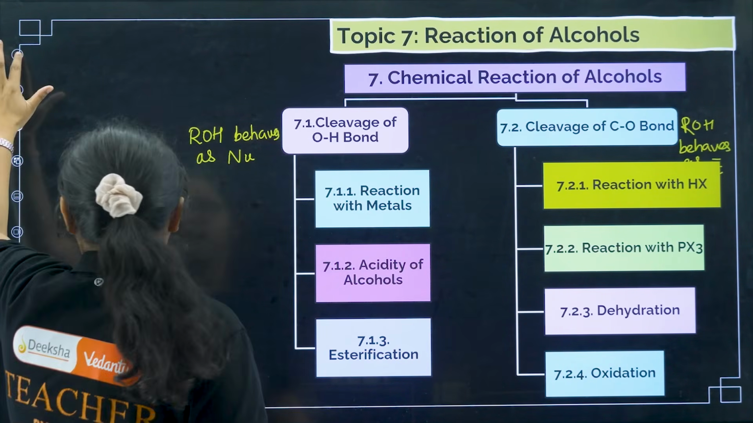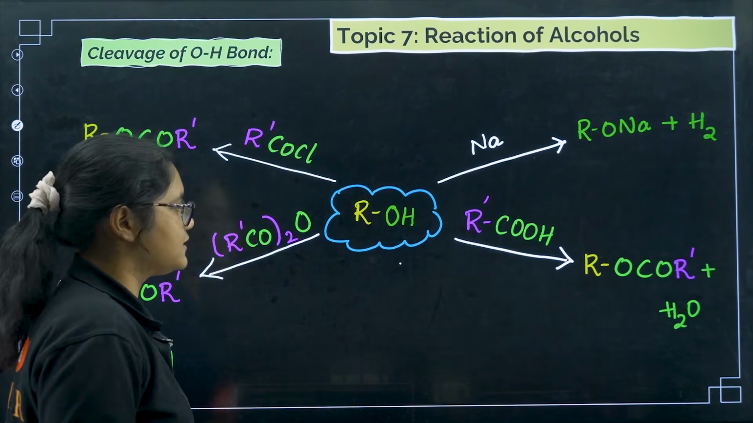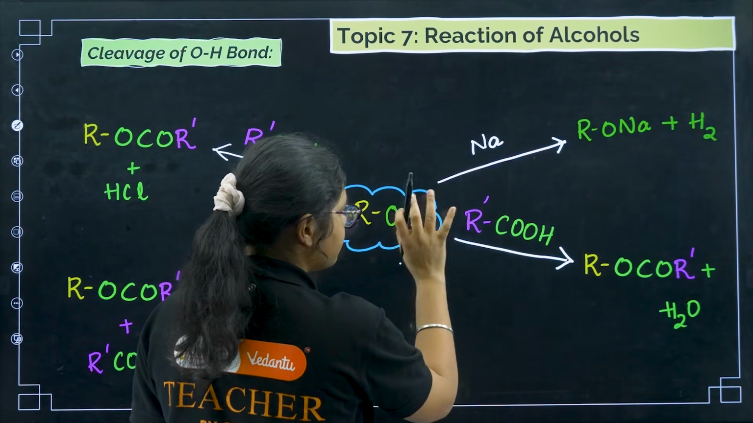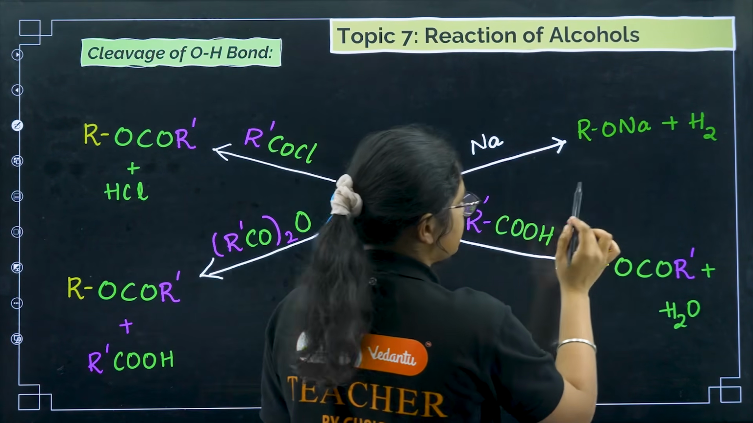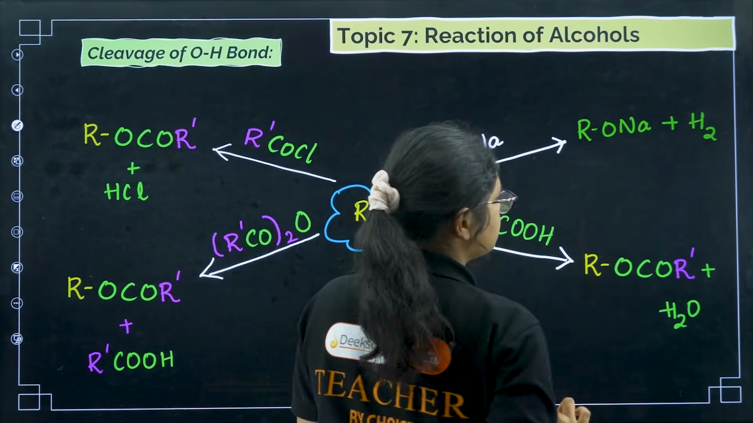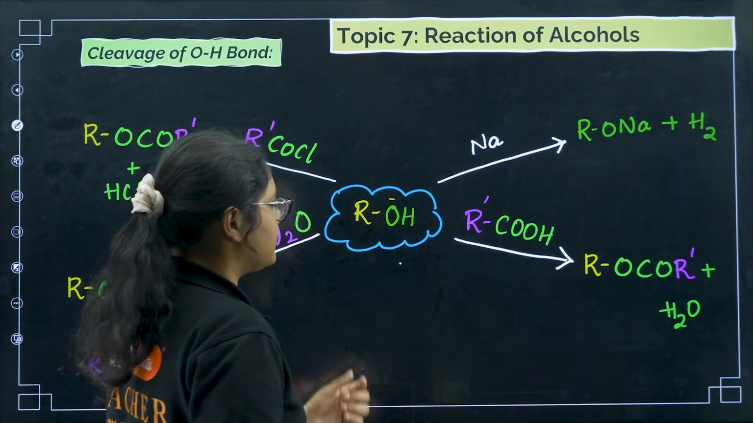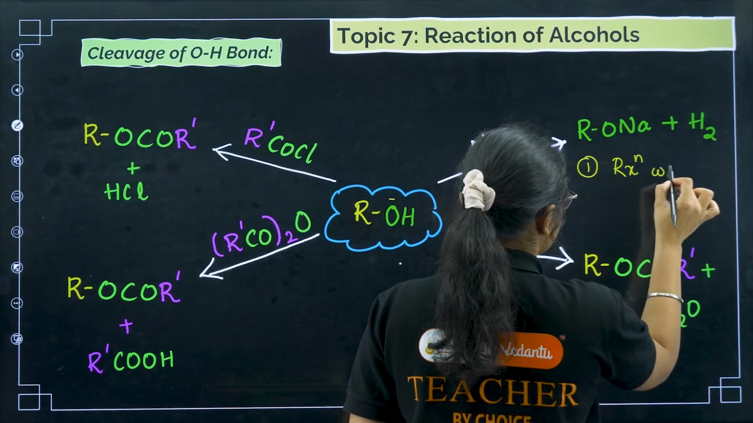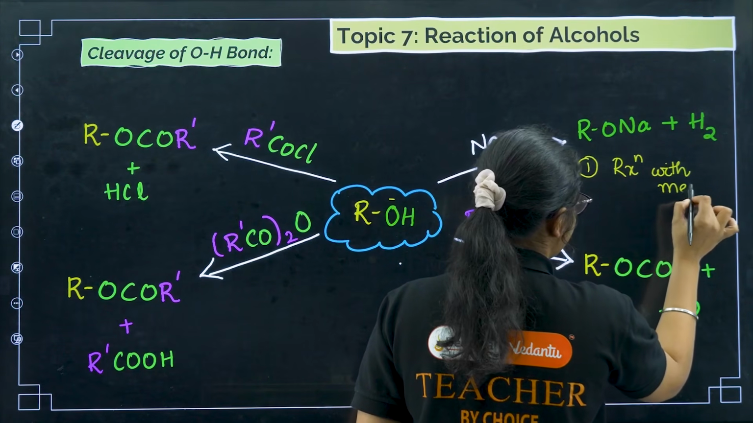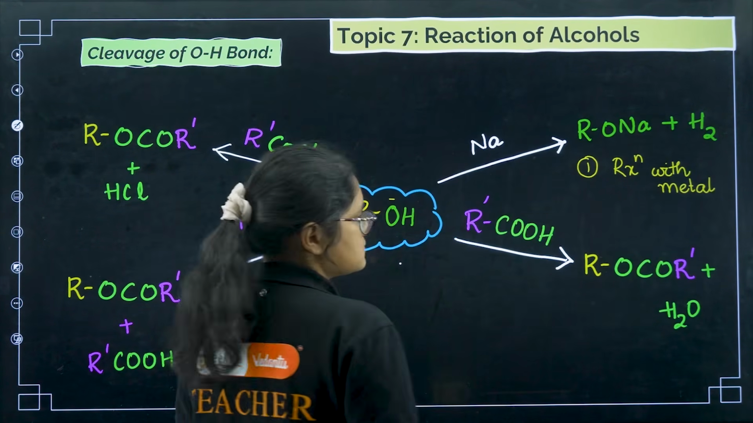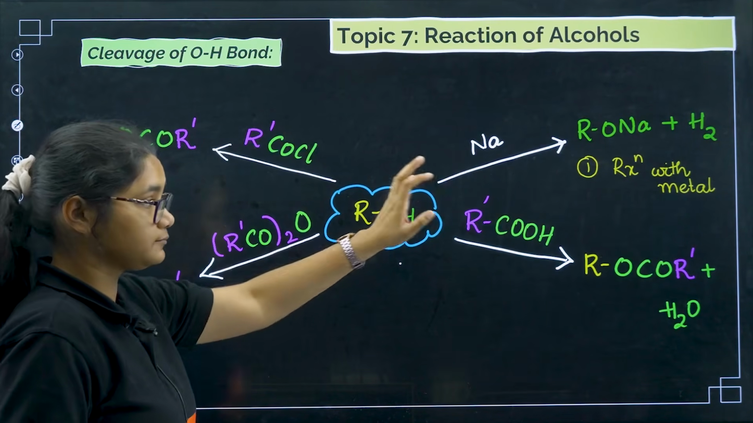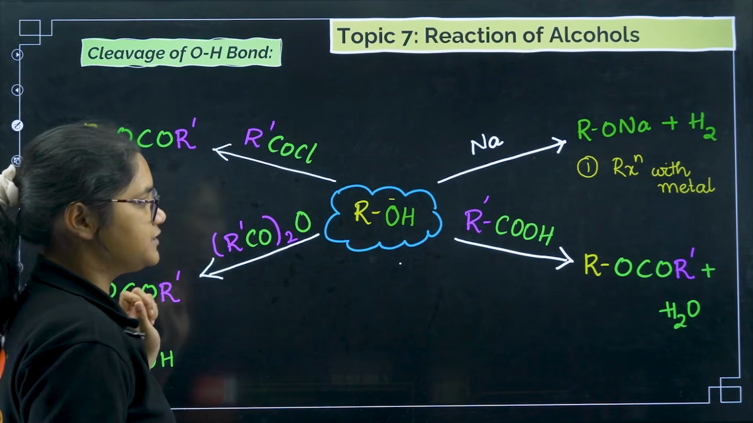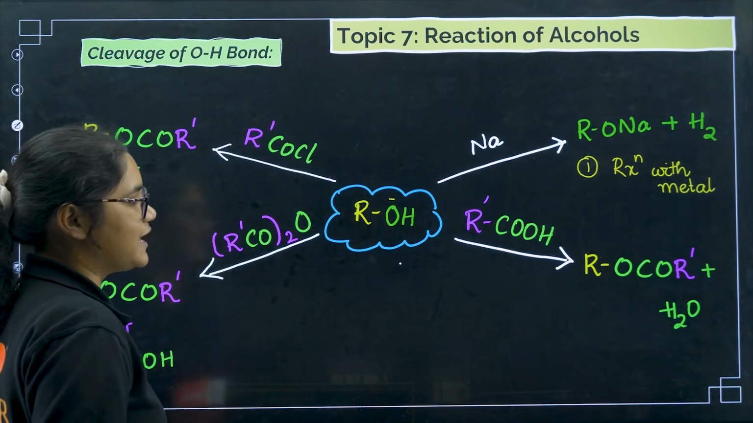Okay, fine. Now coming to the first one where there is cleavage of the OH bond: reactions with metal. Here it will give H plus, O minus will form, and O minus will react with Na plus, so RONa plus H2. Okay, this is done. This is the first one, reaction with metal. Next is your esterification reaction. Acidity I will discuss, but next one is esterification.